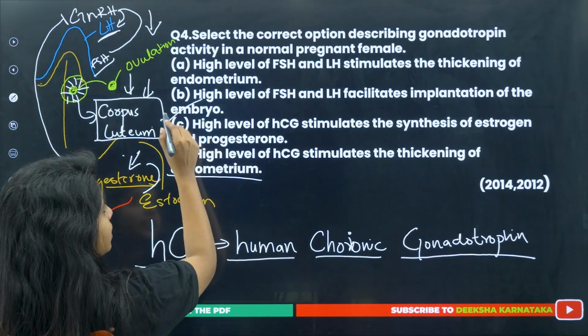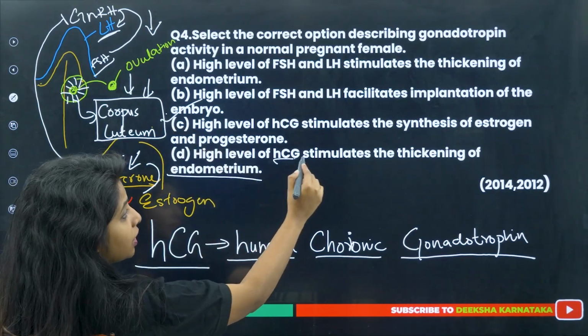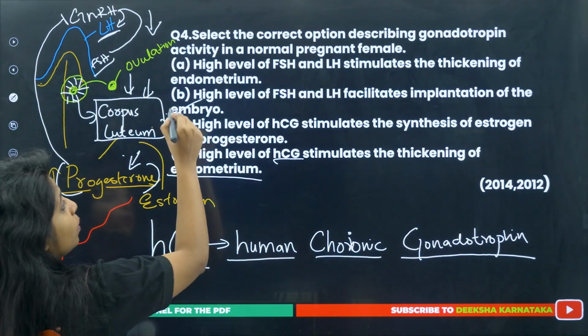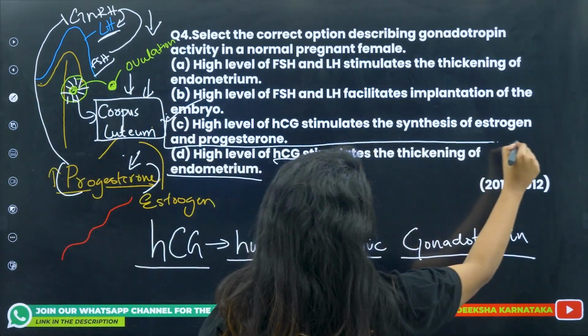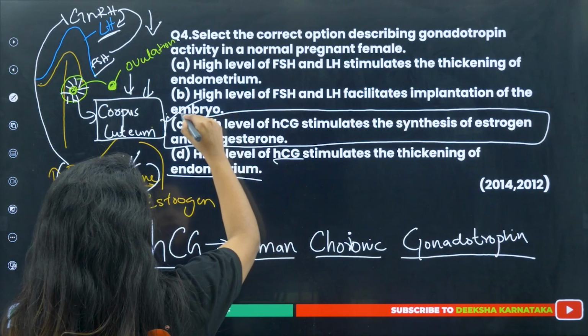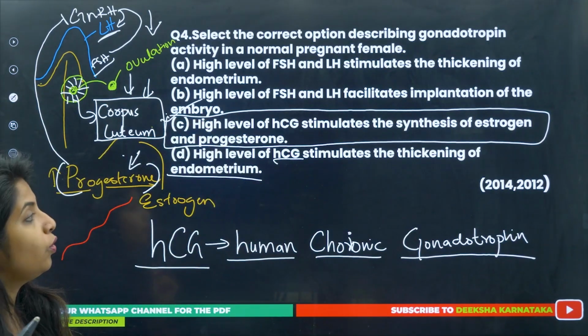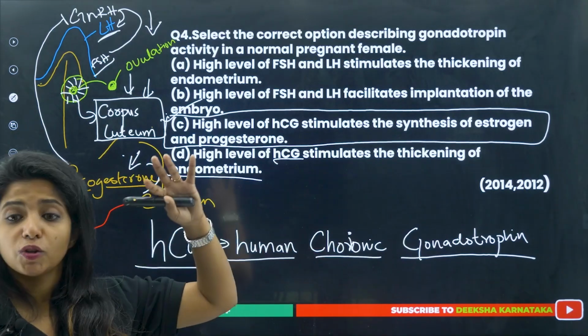But what is more correct? Is it a direct process or not? This thing that you see over here, it's not a direct process. It needs the secretion of progesterone and estrogen, which is why option C becomes correct. Okay, so over here you see minute differences in the options could cost you your marks. This came in the year 2012 as well as 2014.